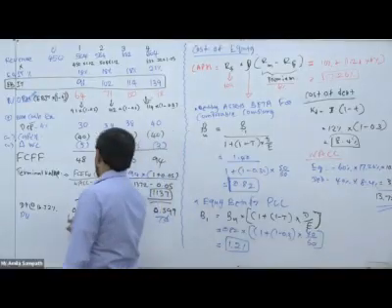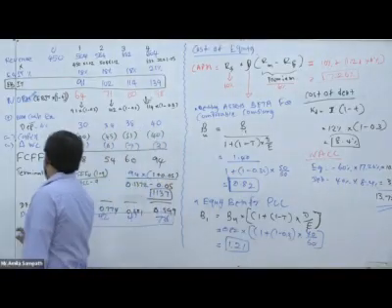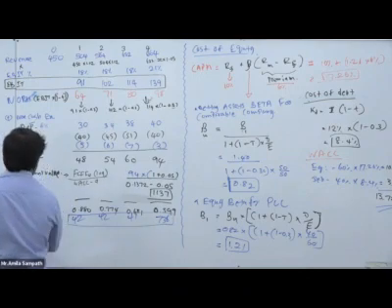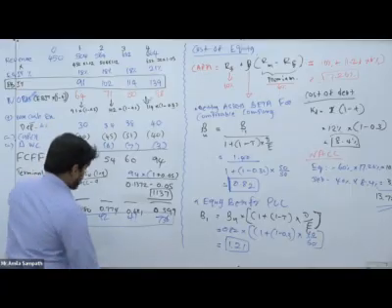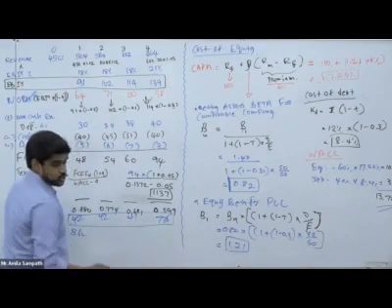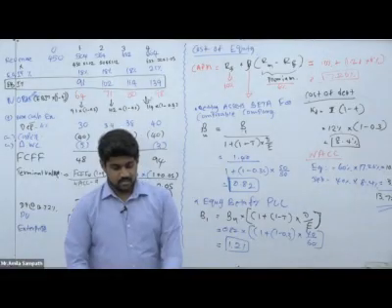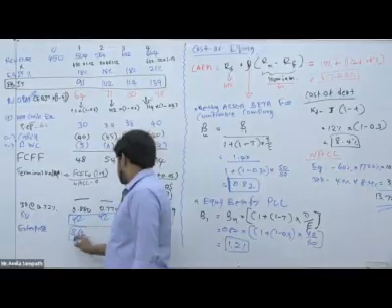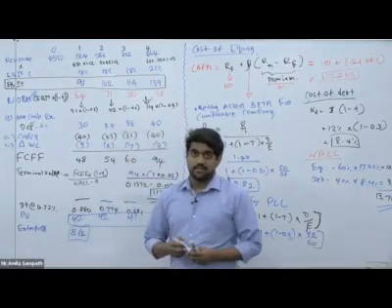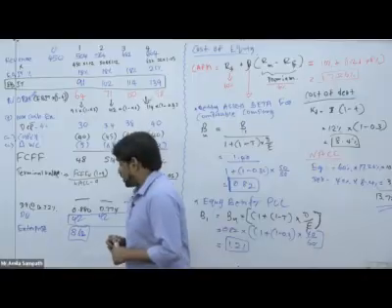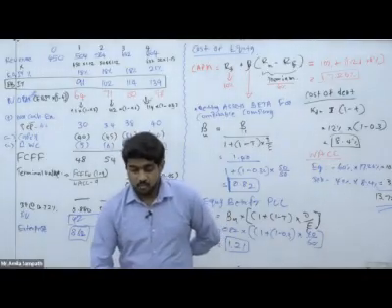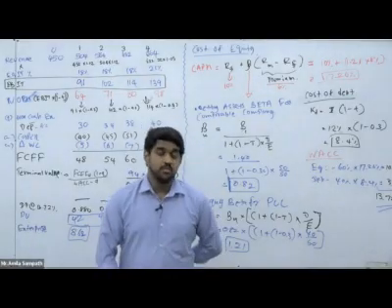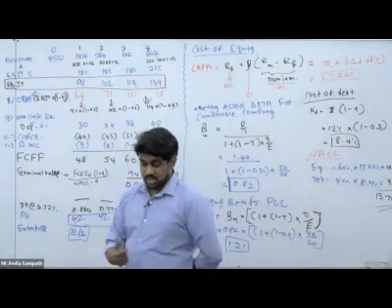Then the summation of all of these cash flows we can call the enterprise value. Here we get the enterprise value as 862. This is the enterprise value of the business, not the equity value. This is for the entire business organization, for both equity holders as well as debt holders.